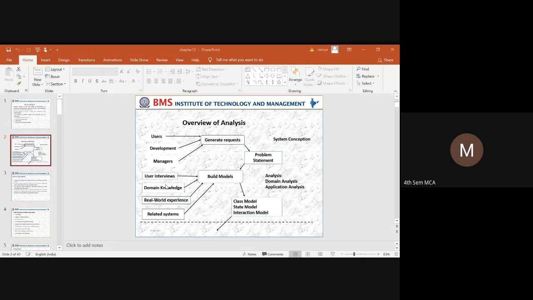Next thing is real world experience. If any people have been involved in a similar type of project or similar experiences, you need to involve them or take the opinion of those people to build a model. And the next thing is related systems. If any similar systems are there, you can go to the similar system. You can look at how the interfaces are, what the data is, if it consists of any databases, what the different databases are that have been used, and how the data has been stored. Like that you can look at a related system and develop the system. So that is how the analysis can be done.